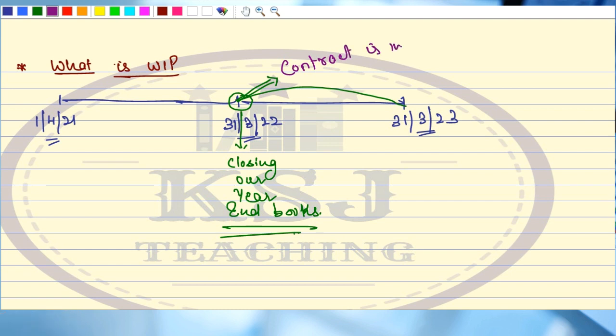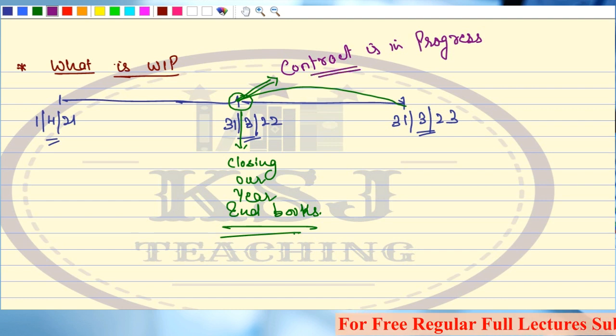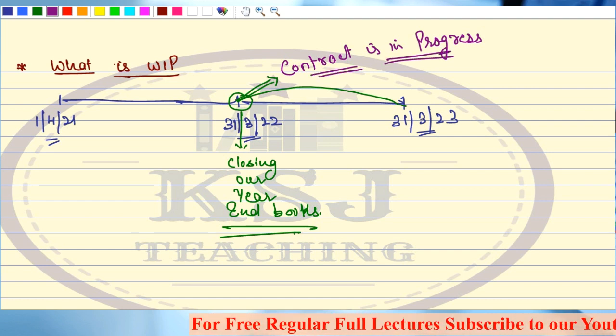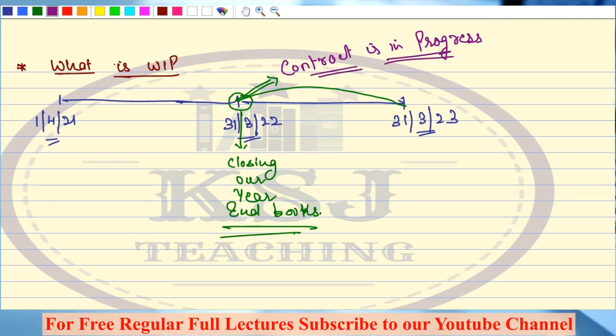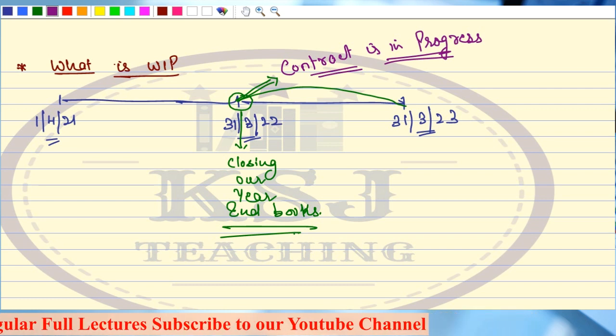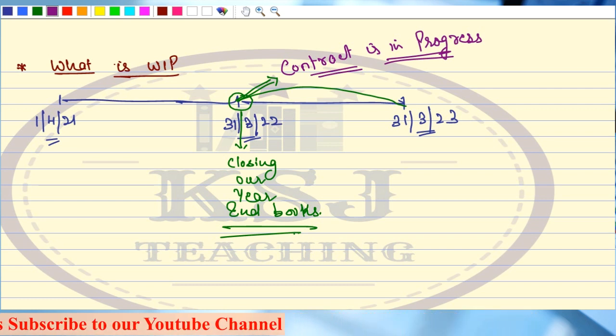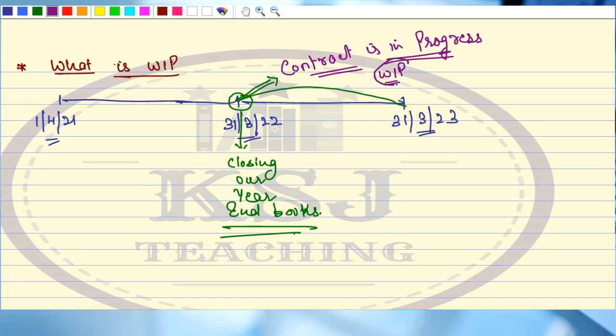That means some part of the work has been done and some part is still to be done in the upcoming financial year. So this is my WIP, that is work in progress.